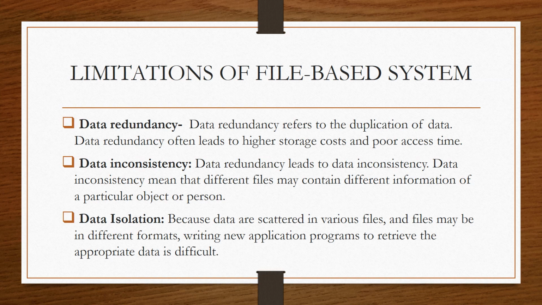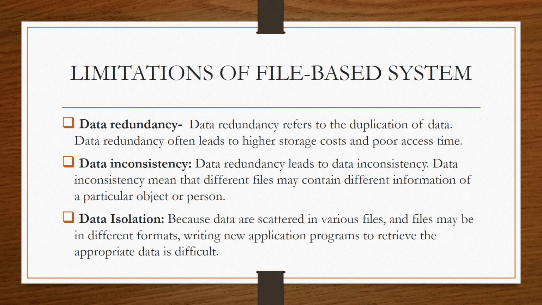In that case, we have to maintain the details of that student at two places for the two courses. So this is the main problem of file based system, because we are maintaining multiple files, and because of that we have to store the details at multiple places. So this will take more storage than needed, it will cost more, and response time will be slower. So it is one of the main issues of file based system. Then the second main issue of file system is data inconsistency.